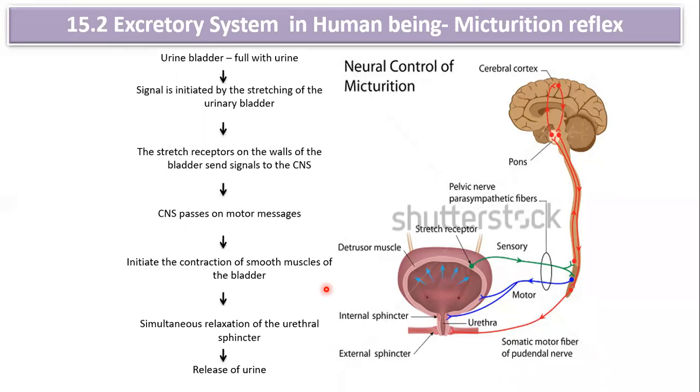Again, I'm going to repeat. The urinary bladder is filled with urine. It has stretch receptors, and those stretch receptors are activated. They will send a message to the central nervous system via sensory neuron. Then it will send another message via motor neuron. That motor neuron will come to the urinary bladder and urethra. It is going to cause the contraction of the urinary bladder and relaxation of the urethral sphincter, resulting in the process called urination or micturition. So this is all about the phenomenon known as micturition.